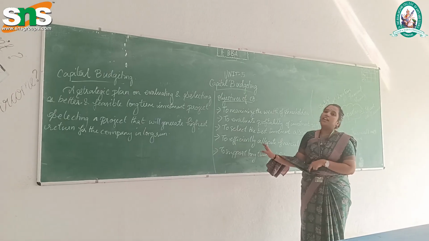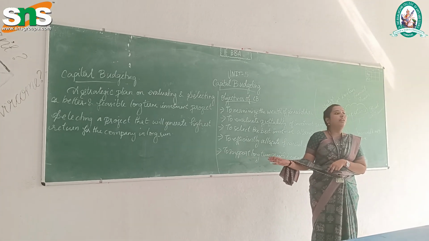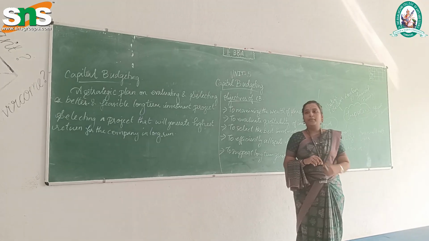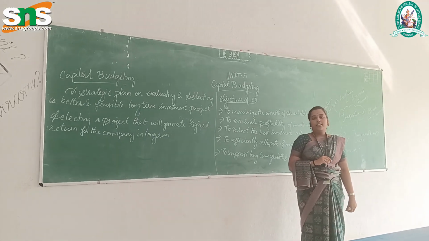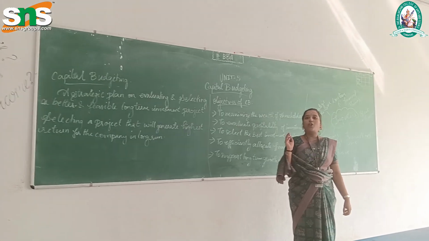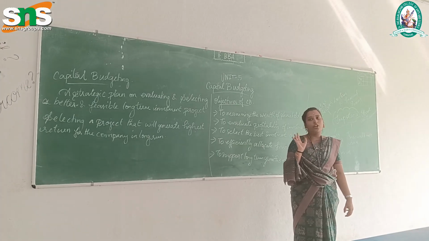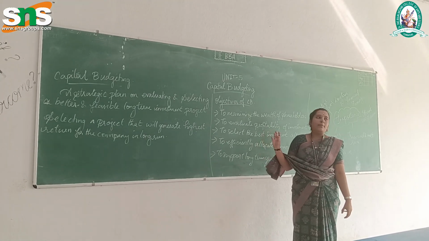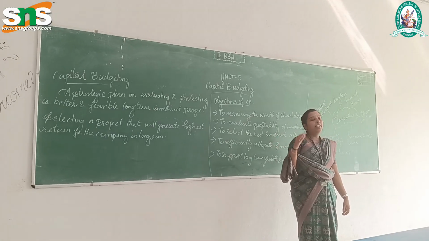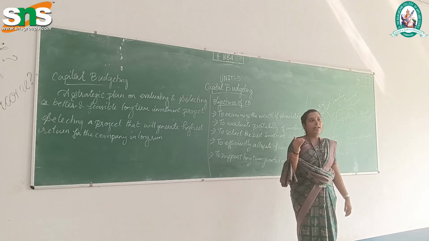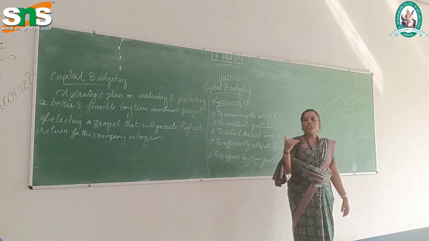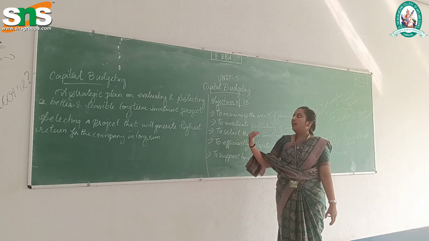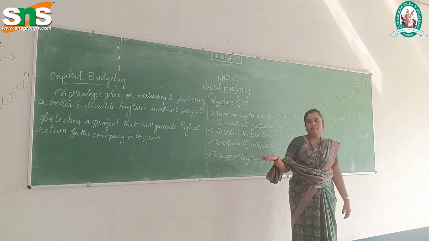So before understanding what is capital budgeting, tell me, what is a budget? Planning. Like how to use or make use of things. Okay, it is a plan of how we have to do a particular thing or a task, or invest in it. Capital budgeting is nothing but making a plan or action plan, a strategy to attain a specific goal or objective, or else investing in a new project.